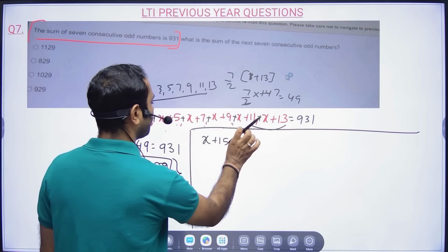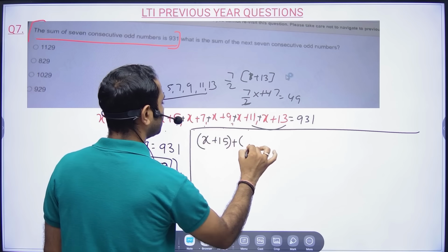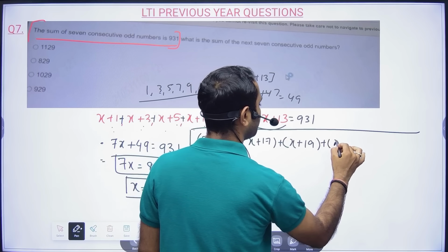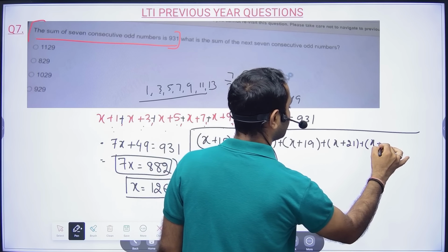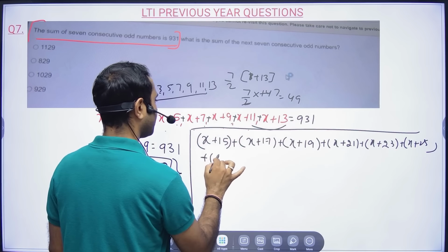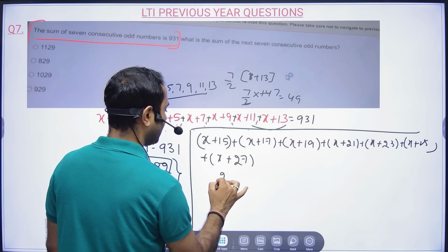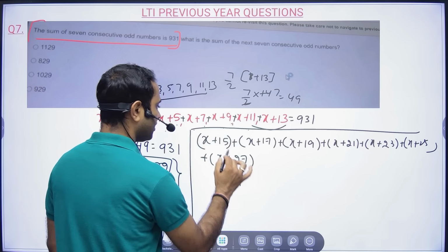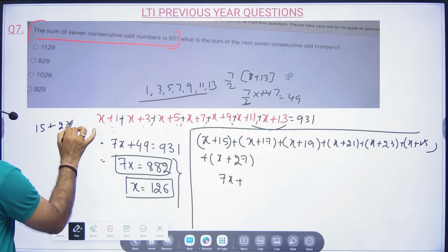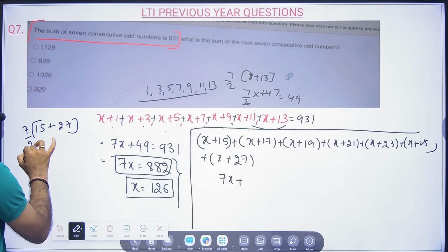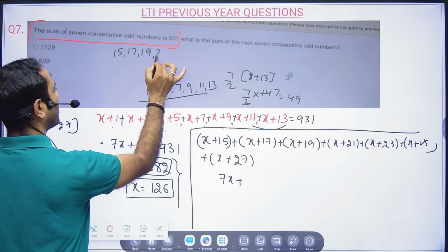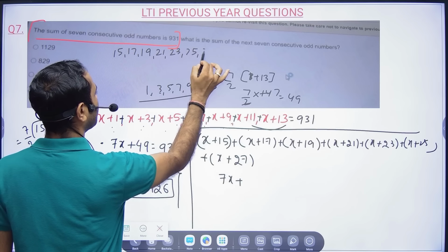Then x plus 17, x plus 19, x plus 21, x plus 23, x plus 25, and x plus 27. So we have to find 7x plus, and here you can use AP. The first term is 15, the last term is 27, and there are 7 terms.